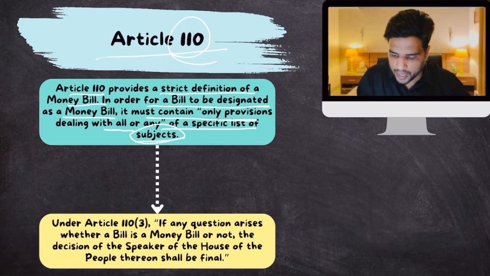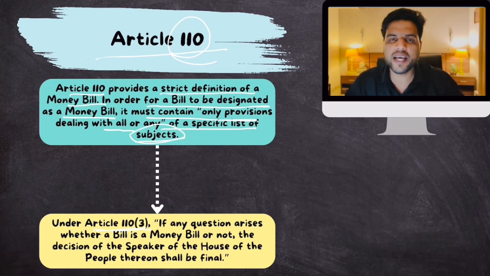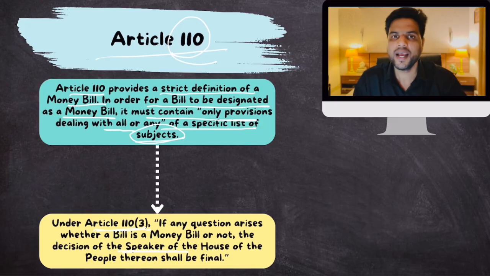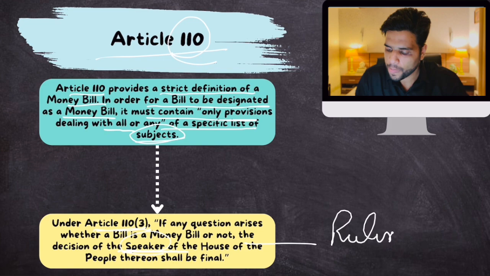Okay. Article 110 clause 3 says that if there is a controversy with respect to whether a bill is a money bill or not, if people disagree whether this is a money bill or not, then the decision shall be taken by the speaker and his decision shall be final. And generally, the speaker is from the ruling party.